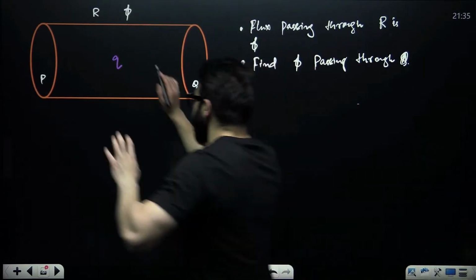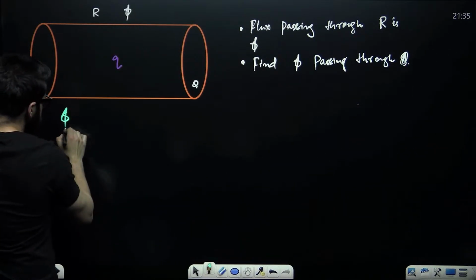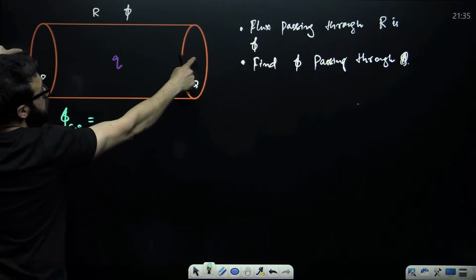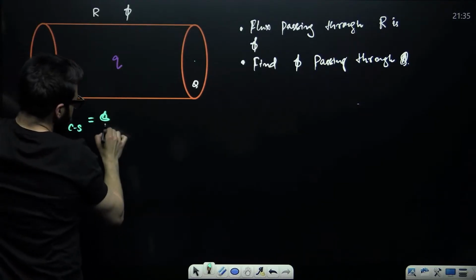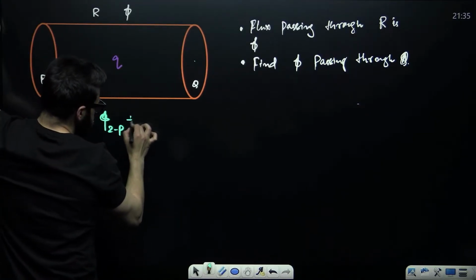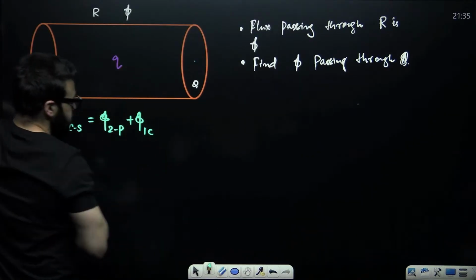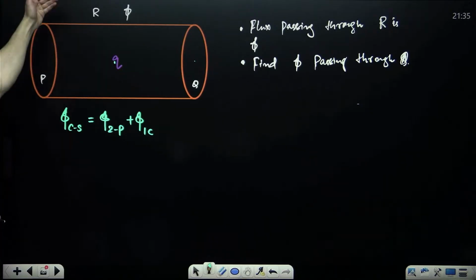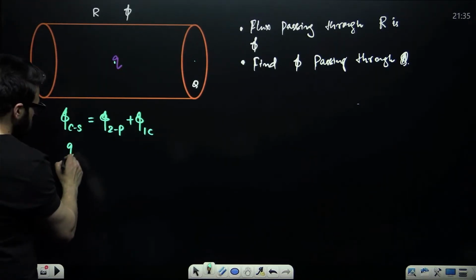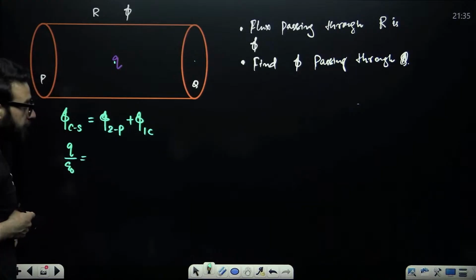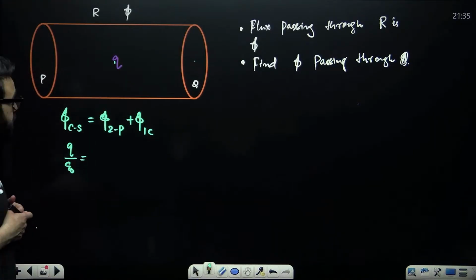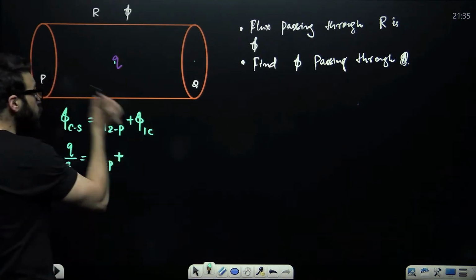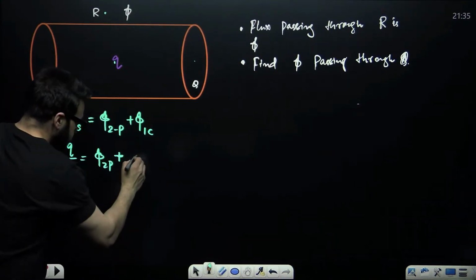Now guys, can I say that this closed surface is made of 3 surfaces, 2 plane and 1 curved? The flux through it will be the flux through 2 plane surfaces plus the flux through 1 curved surface. Now, the charge is placed inside. The net flux through this closed surface will be Q divided by epsilon naught, which is equal to the flux through 2 plane surfaces plus the flux through the curved surface, that is given as phi.